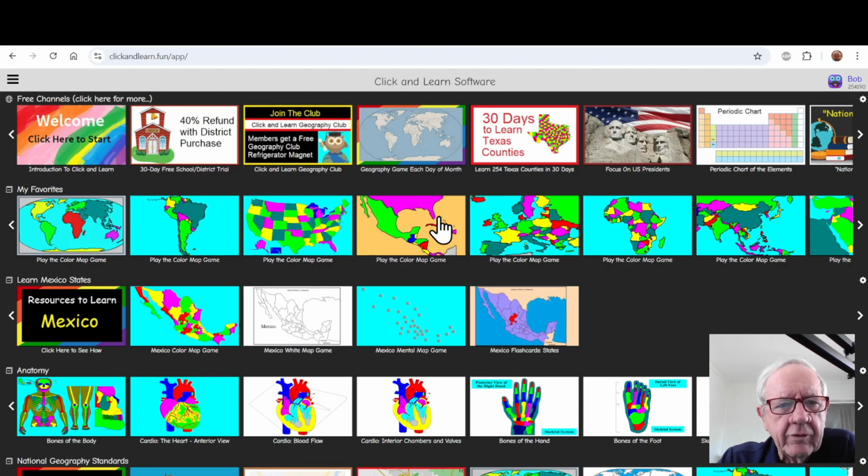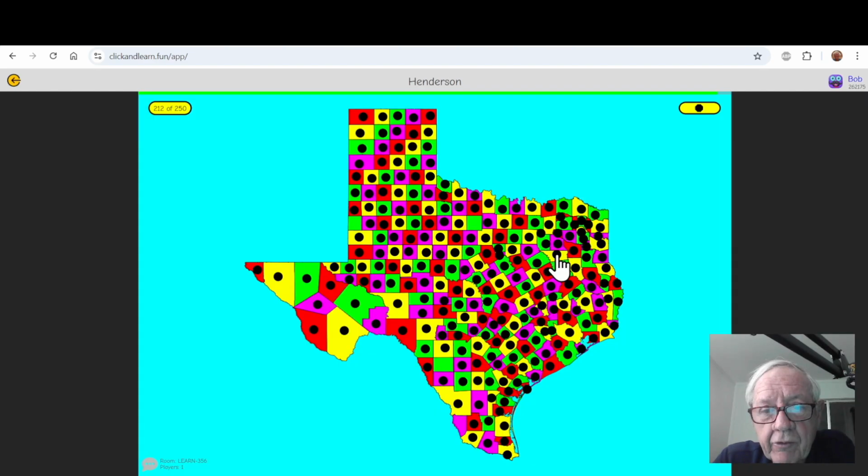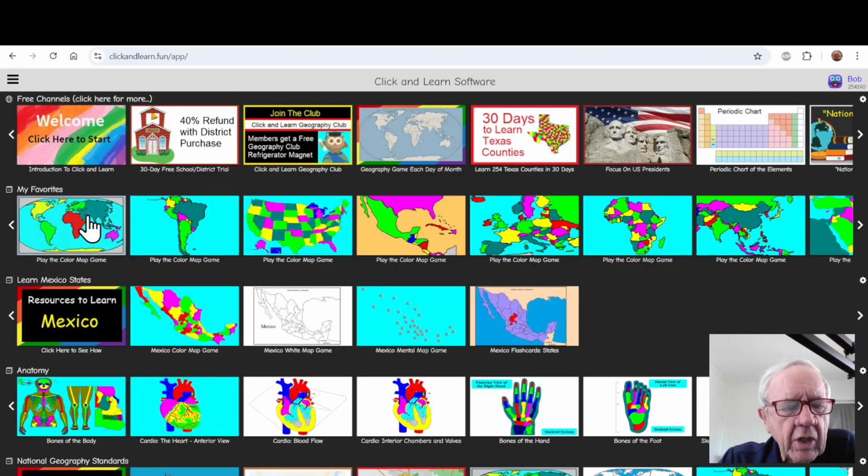What I'm going to do now is go through probably a 10-minute process of reviewing everything from the continents, 50 states, countries of Europe, Africa, Asia, and so forth, all the way up to the project I'm working on right now, and that is to learn the names and locations of the 254 counties of Texas. So as I go through this, you can watch and see where I mess up. You can see when I get it wrong or right.